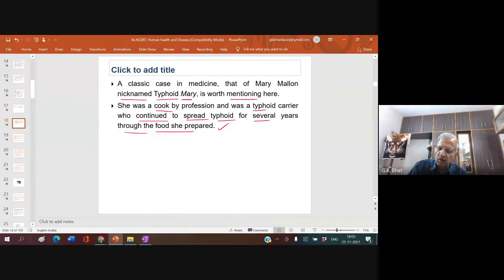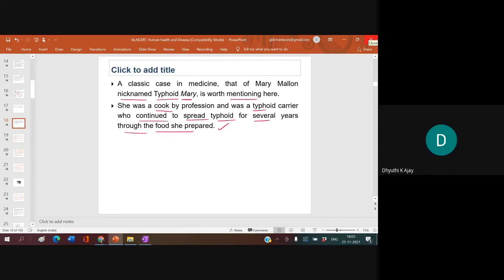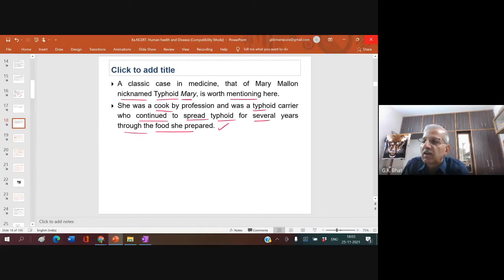Tell me, what might have happened? The thing is, sir, she was adding the pathogen of this typhoid fever into whatever she was cooking, and it was getting spread all over. My question is how it used to get through her.